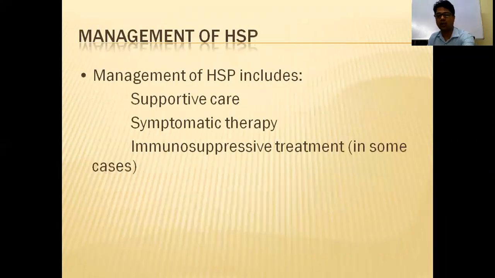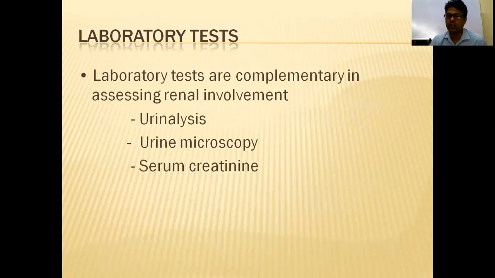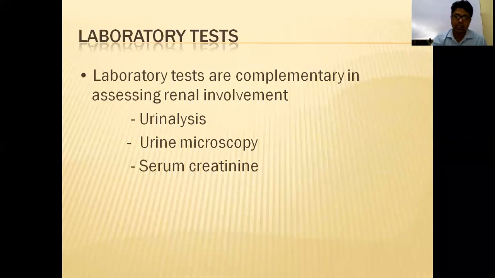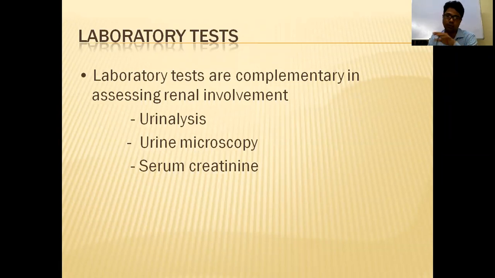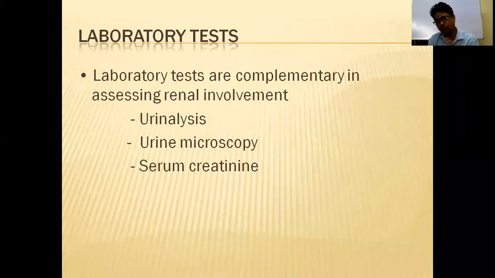Next, as in any inflammatory disease, you do a CBC, complete blood count, urine test, ESR, and CRP. In this case CRP will rise and ESR will rise. In the CBC you will get leukocytosis with neutrophils, and anemia. If you do a biopsy with immunofluorescence, you will get IgA deposition in the vascular wall. So the confirmatory test is biopsy.